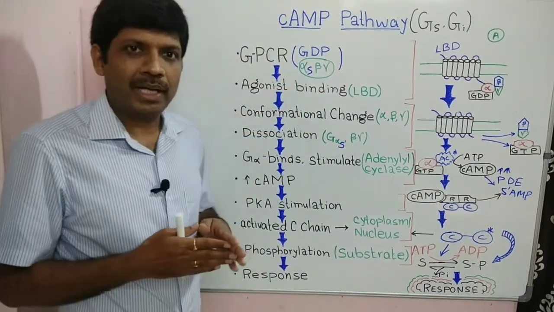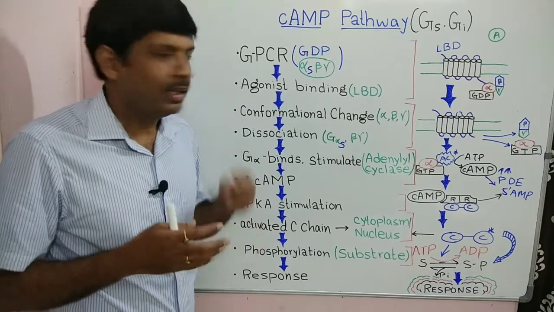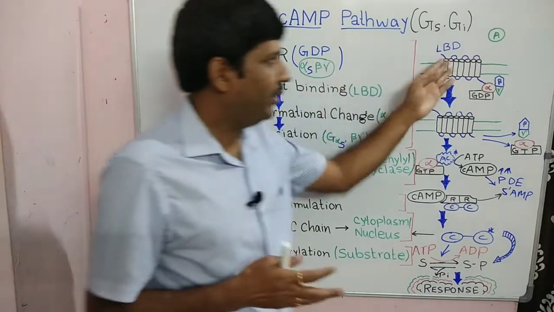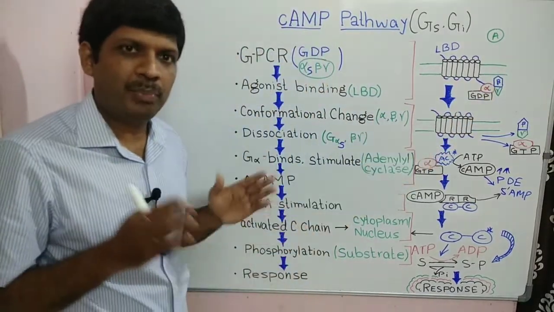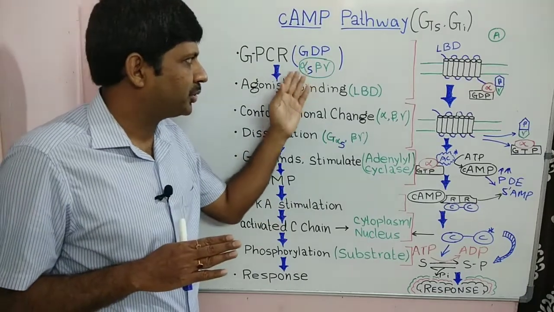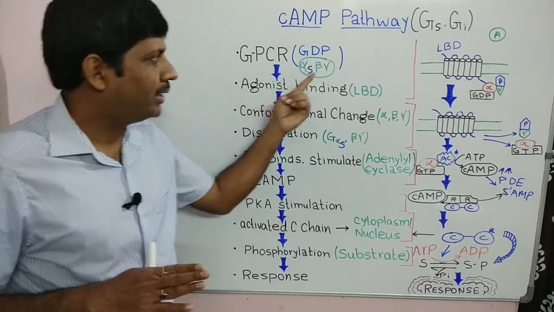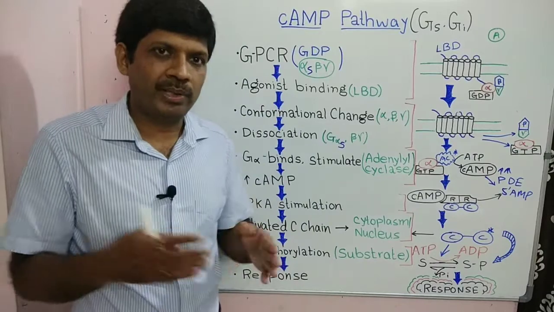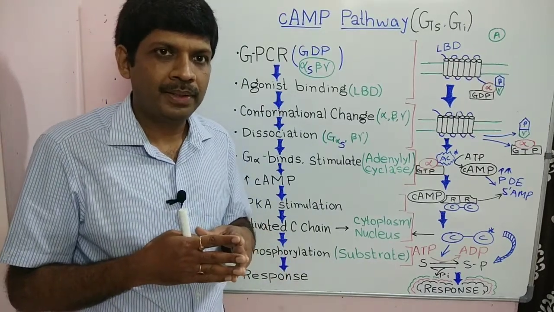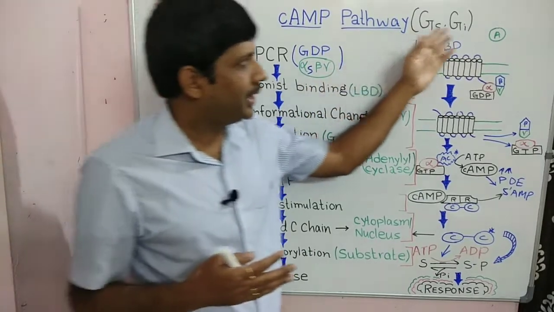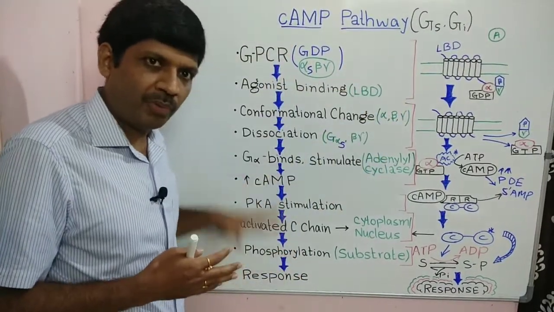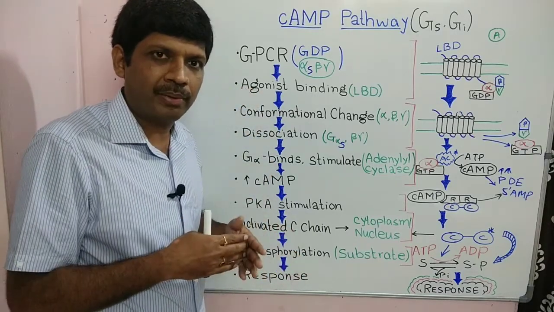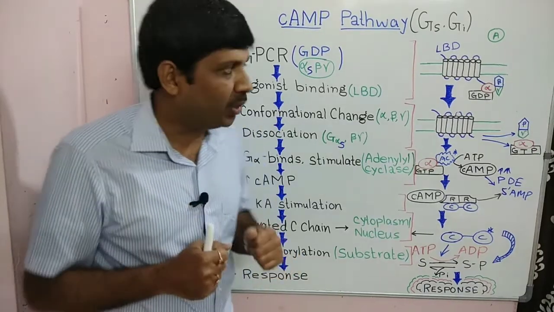So we have GPCR. The name GPCR is given because of the receptor attached with the GDP. The receptor attached with GDP is the G protein coupled receptor. And then GDP is associated with three subunits, the alpha, the beta, and then gamma. Based on the different type of alpha subunit, this is again classified into many other G types. So basically I will discuss the Gs and then Gi type. The whole pathway is mainly for Gs type. How we can make this pathway to Gi type, I will tell later on. And at the end, I will give you one bonus point.